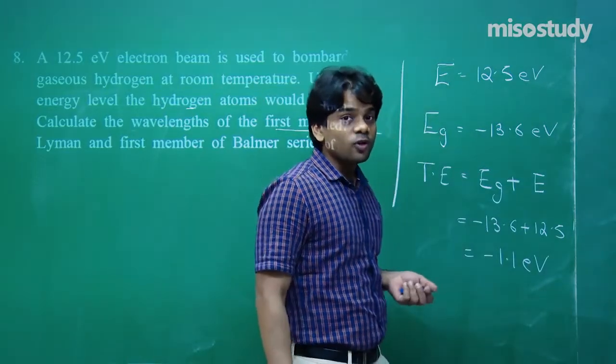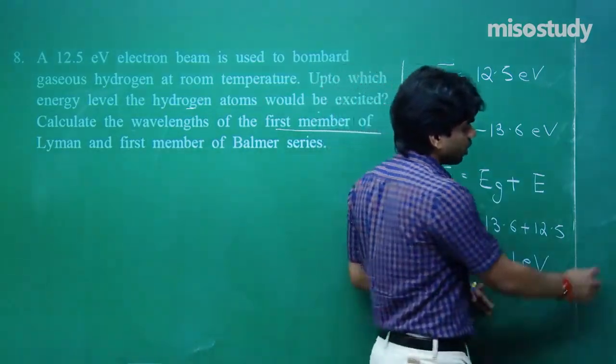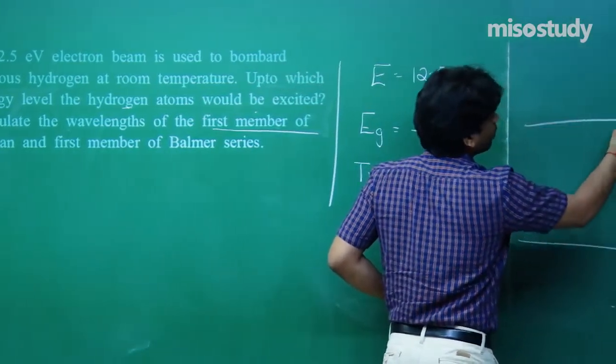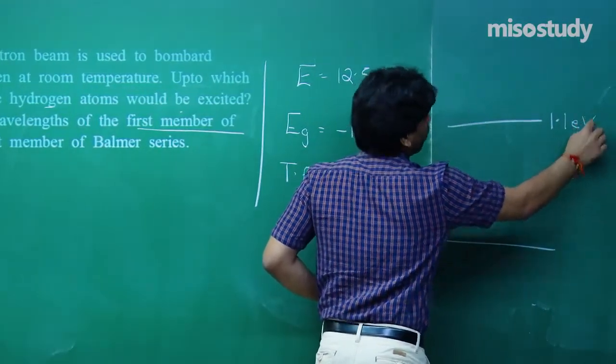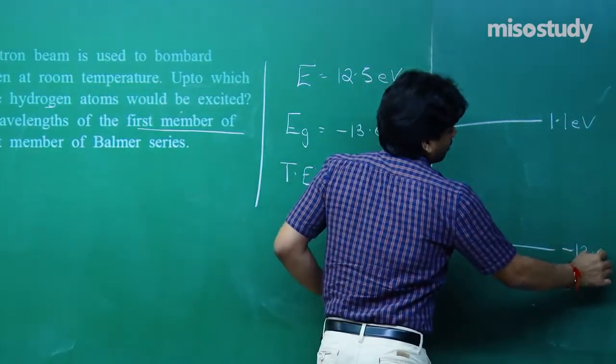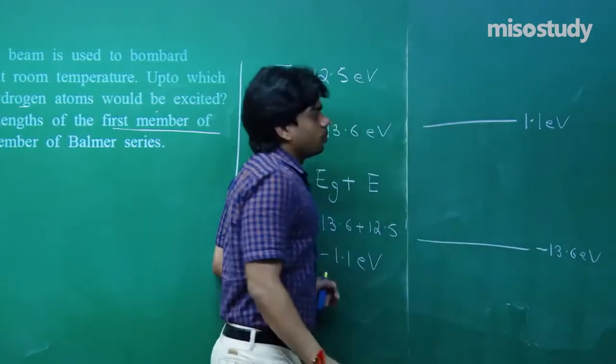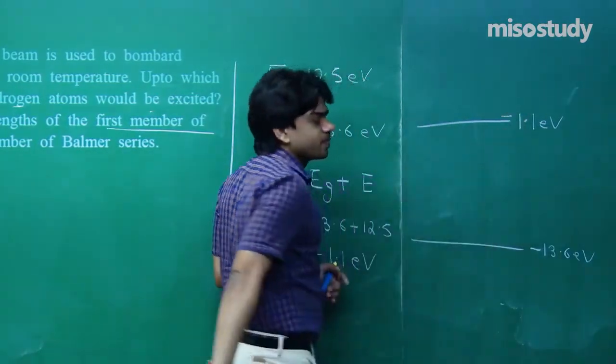Minus 1.1 electron volt, that means if it absorbs all the energy, it's going to reach an orbit of energy minus 1.1 electron volt.